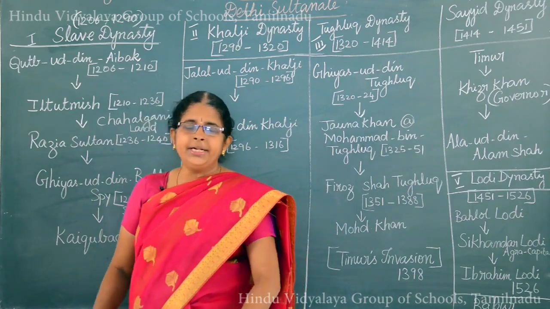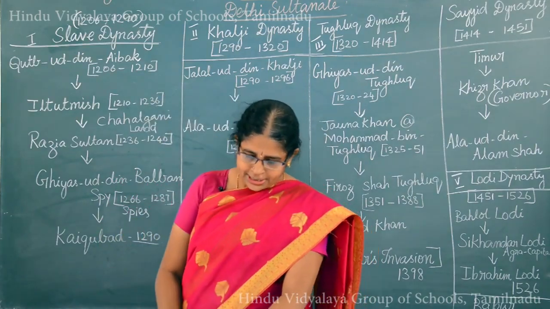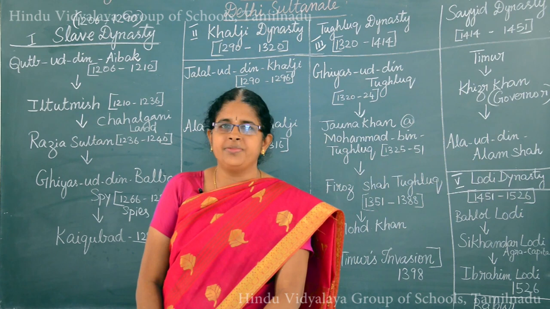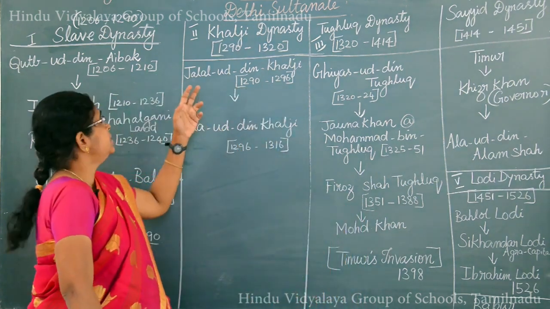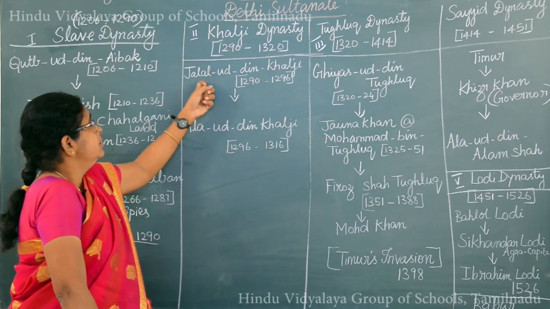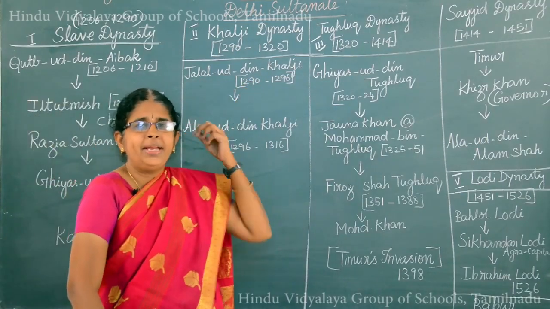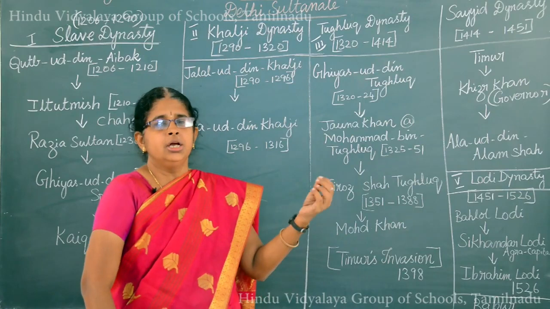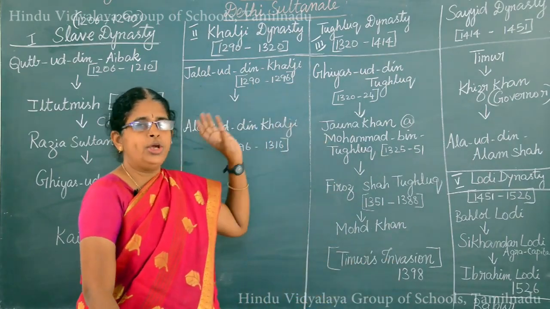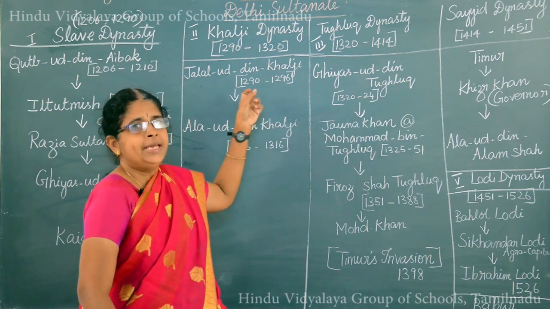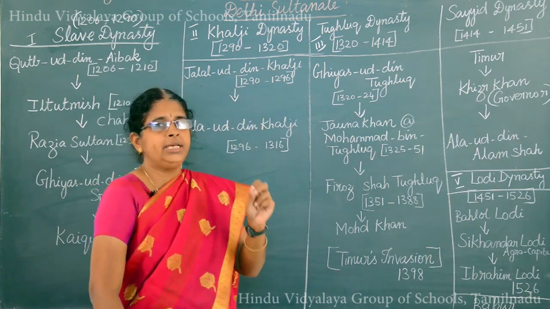He led military campaigns during his reign under the leadership of the governor Alauddin, who is said to be his nephew. Jalaluddin Khalji led many military expeditions to expand his empire. The governor of Kara, who is also his nephew, is called Alauddin Khalji.